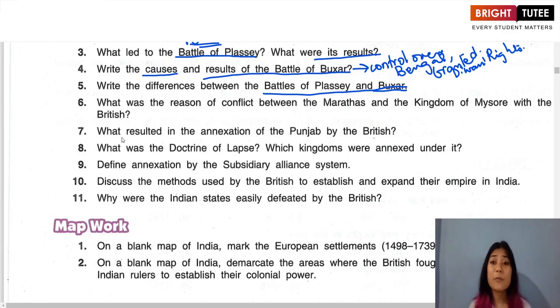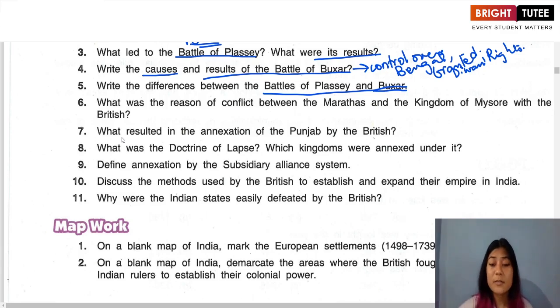They were a threat to their expansion. They were a threat to their control, which was increasing and spreading across various parts of India. So that was the main reason which led to conflict between the English East India Company and the Indian rulers like the Marathas and the rulers of Mysore. Okay.